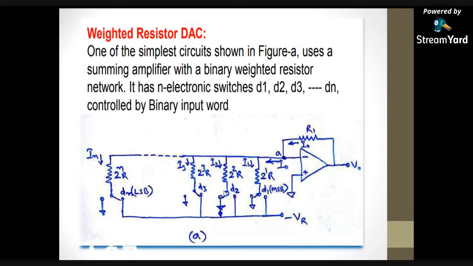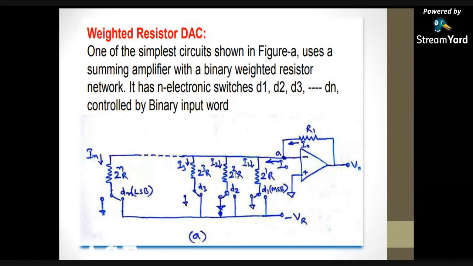So how are the resistor values given as 2R, 2 power 2 R, 2 power 3 R? We need to discuss that. If we want an n bit DAC, then we have to connect n number of resistors. If we want a 5 bit DAC, we connect 5 resistors; if a 4 bit DAC, 4 resistors. This circuit diagram shows the n bit DAC, that's why I am connecting 1, 2, 3 and so on up to n resistors. And how are we getting this 2 power 1, 2 power 2, 2 power 3 and so on?